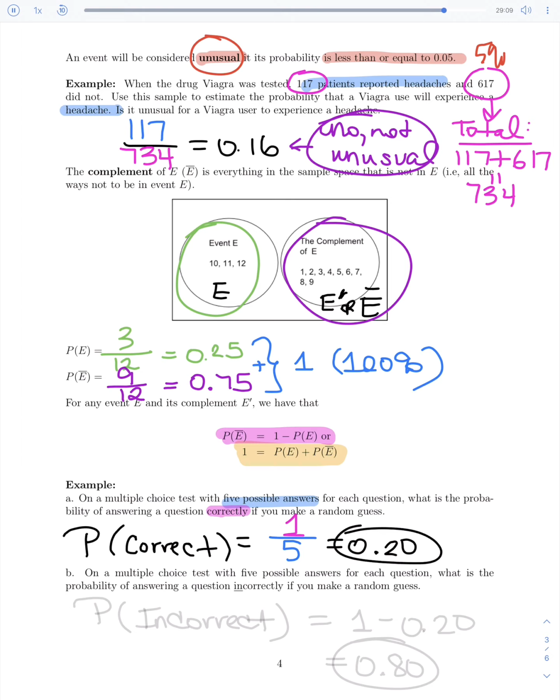So if I wanted to ask part B, which is what are my chances of getting it incorrect or wrong, that's your complement. That's your opposite. Well, if you didn't get it right, you got it wrong. So if 0.20 or 20% were your chances of getting it right, what are your chances of getting it wrong? The rest of it, the other 80% or 0.80. So you can just subtract that from 1 to get the rest. Or, sorry, 80% or 0.80 as a decimal.